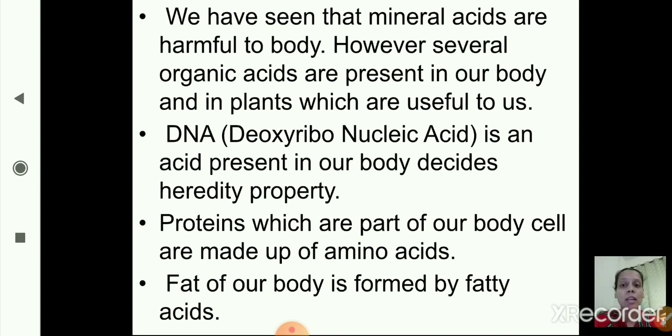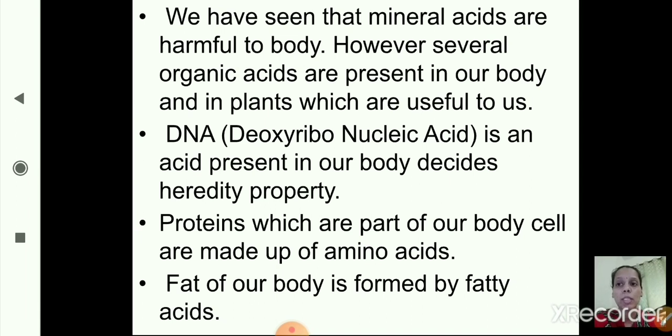However, several organic acids, also called natural acids, are present in our body and in plants, and are useful to us. In the previous session we studied natural or organic acids. Which are the natural and organic acids? Natural and organic acids like tartaric acid, acetic acid, citric acid, and oxalic acid. These are examples of natural or organic acids which do not cause any harm to our body and are useful to us.